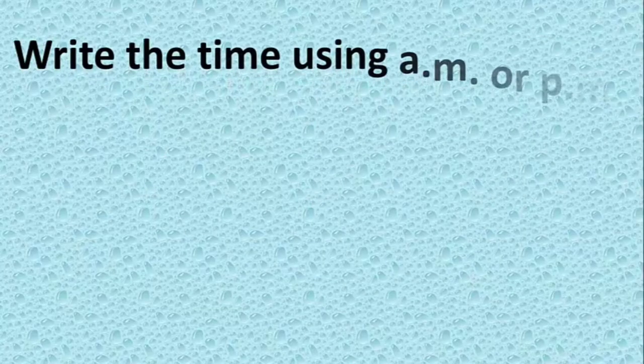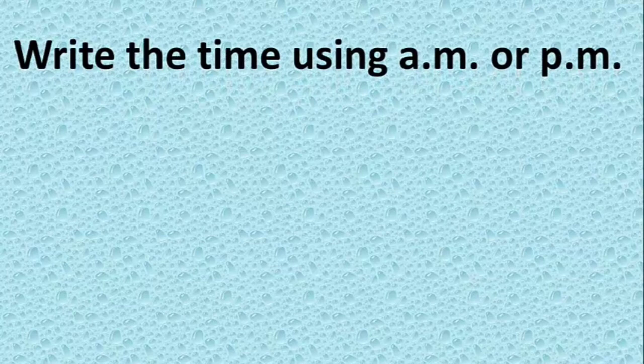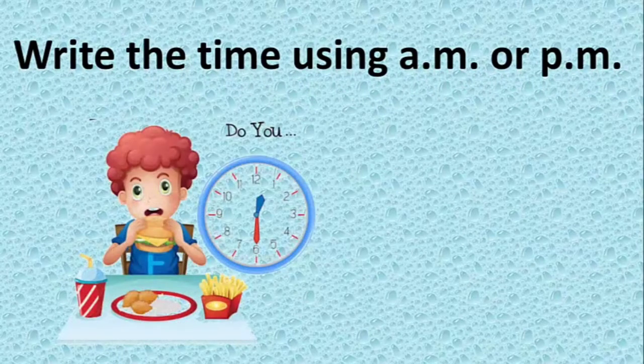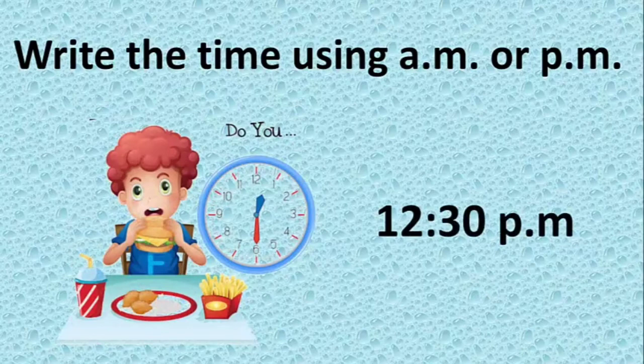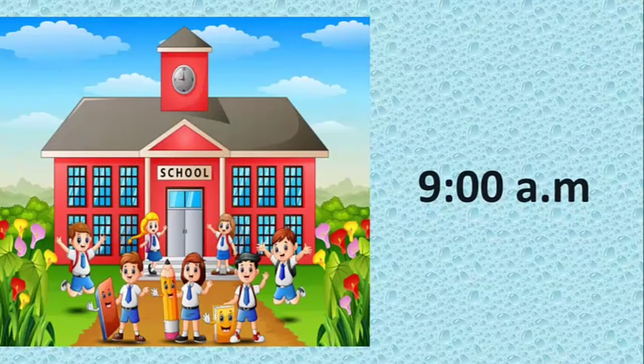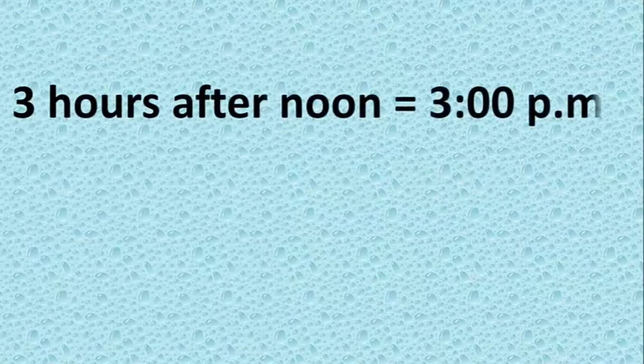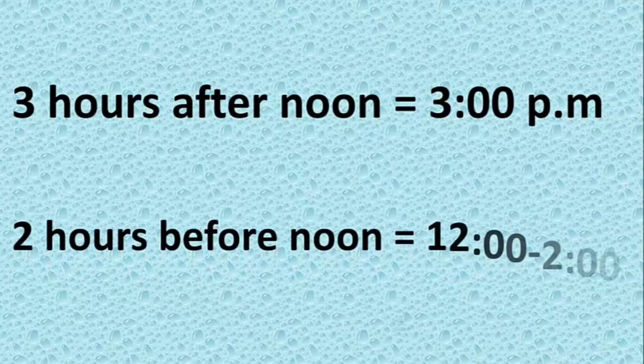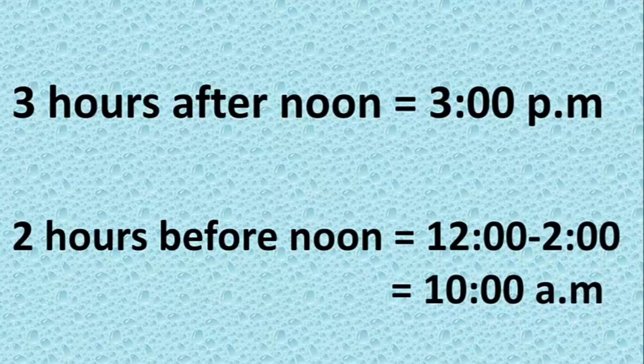Write the time using AM or PM. Now see the picture and write the time. It is 12:30 PM. From this picture, we can say that the time is 9 AM. 3 hours after noon is 3 PM. 2 hours before noon is equal to 12 minus 2 equal to 10 AM.